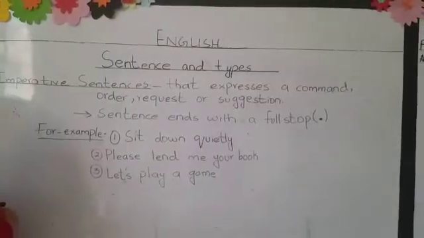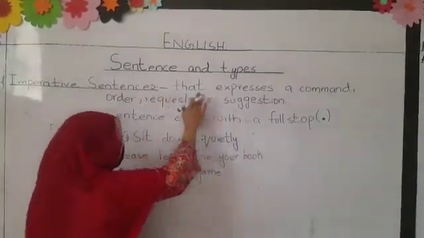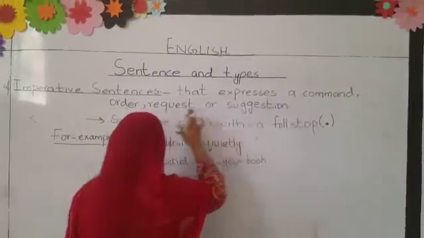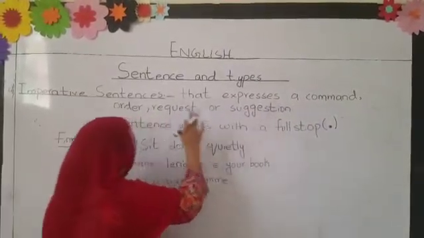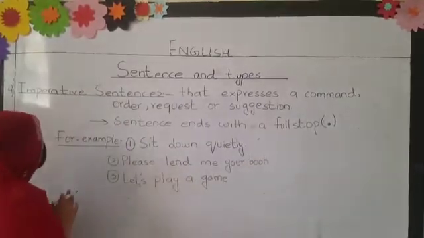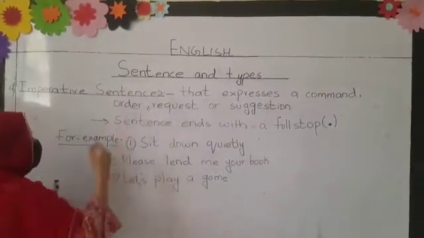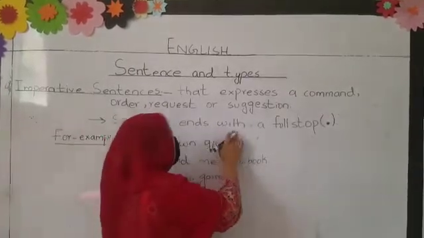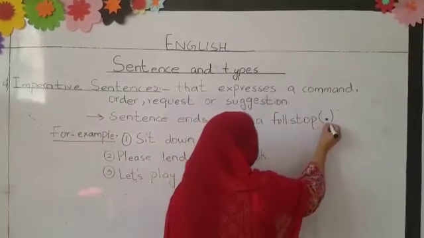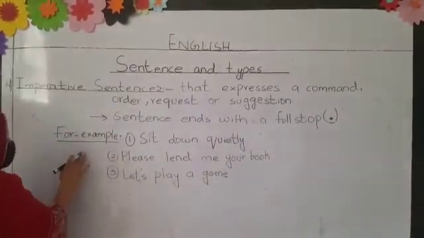The next and the last is imperative sentences. So students, what are imperative sentences? They express a command, order, request or suggestion. So students, those sentences in which there is any order, command, request or suggestion are known as imperative sentences. There is one thing more: this sentence ends with a full stop. Like the assertive sentence, imperative sentences also end with a full stop.